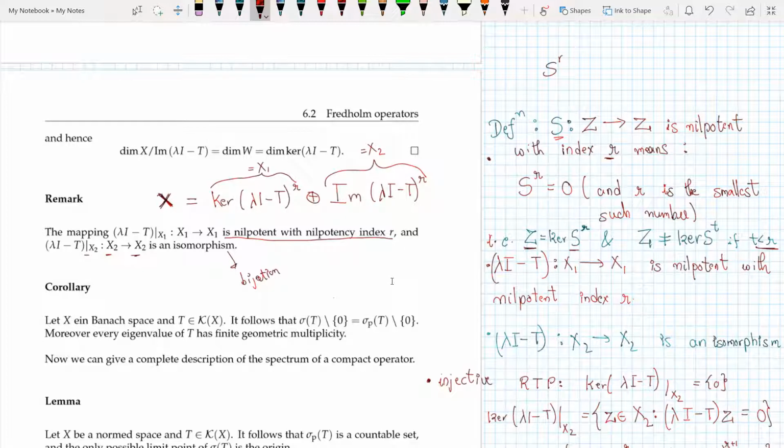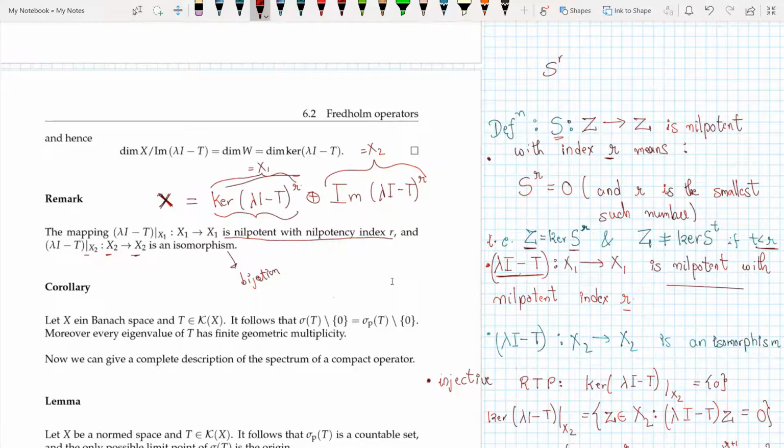Now I say that lambda I minus T is nilpotent with nilpotency index r because we just see from the definition here, if I apply lambda I minus T r times, then X1 is 0, because X1 is defined to be the kernel of (lambda I minus T) to the power r. If I apply it only r minus 1 times to X1, it is not 0. So this statement is pretty trivial: it is nilpotent with index r.